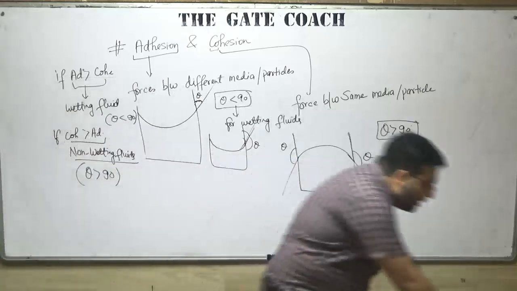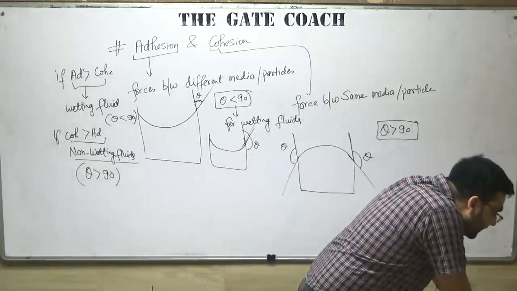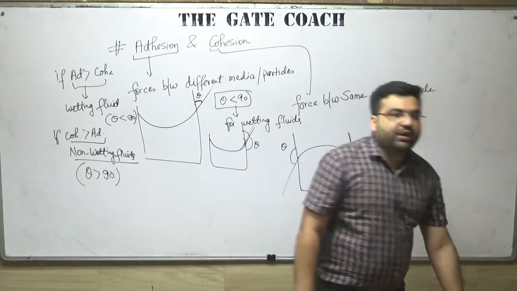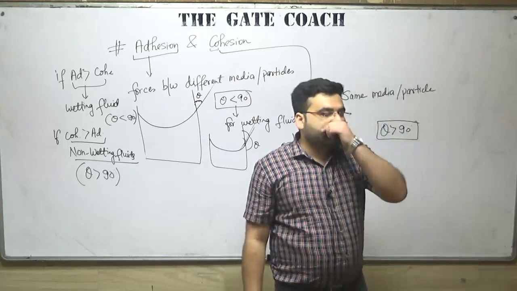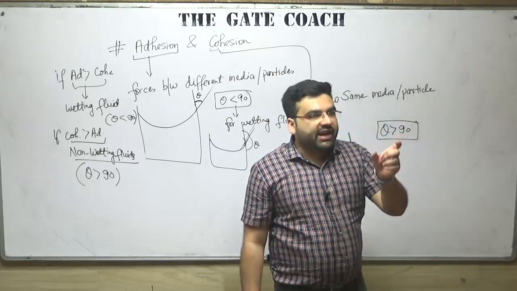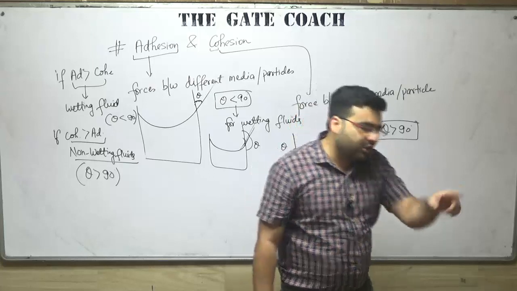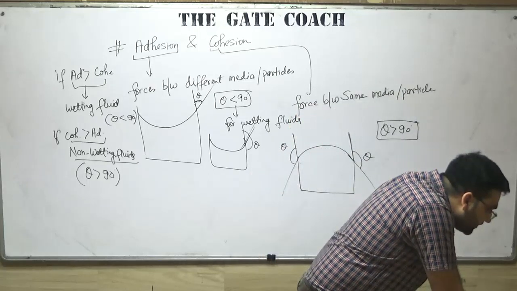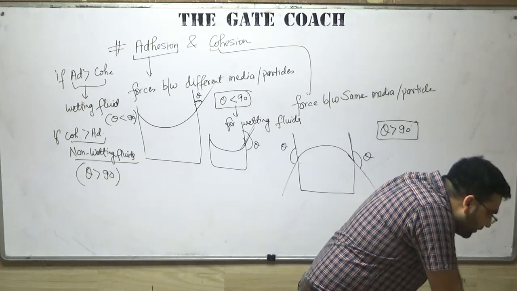Let me see some questions. Is there any liquid with theta equal to 90? Yes, there is a liquid in which theta is also 90 degrees. I am forgetting its name, it's vinyl something. Tomorrow I will come with the name also. Okay. Sir, draw the contact angle in a conical vessel. Okay, let me draw it.